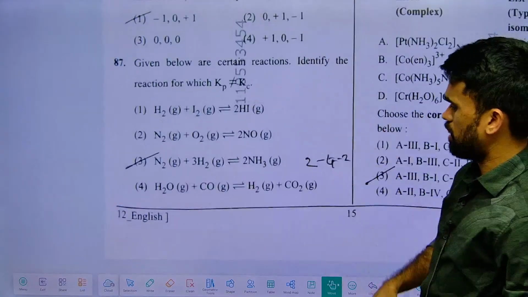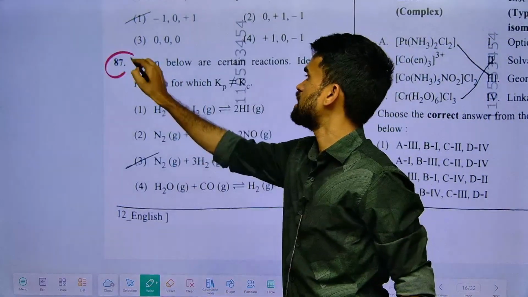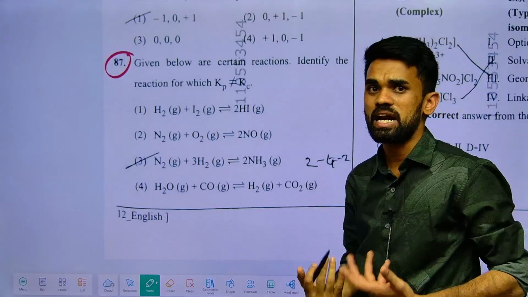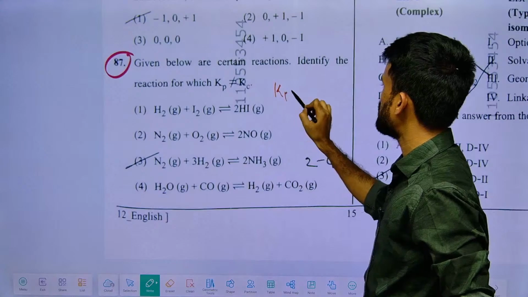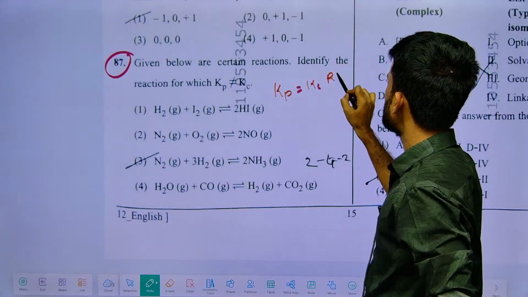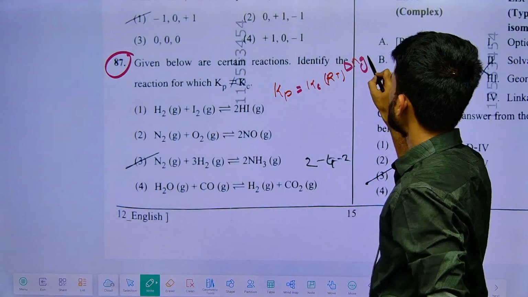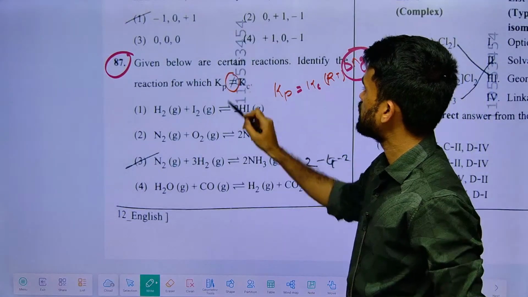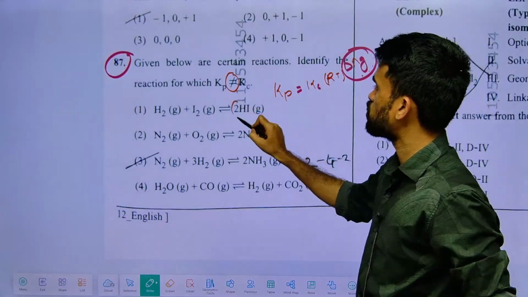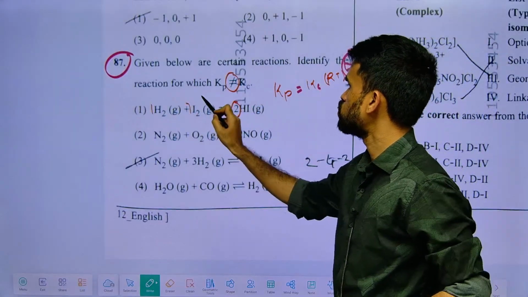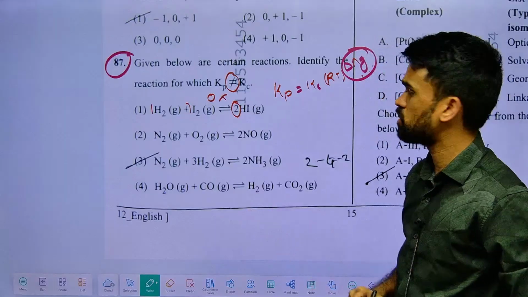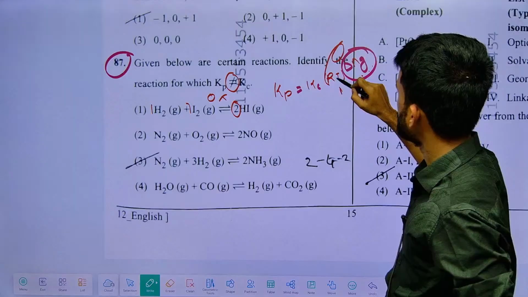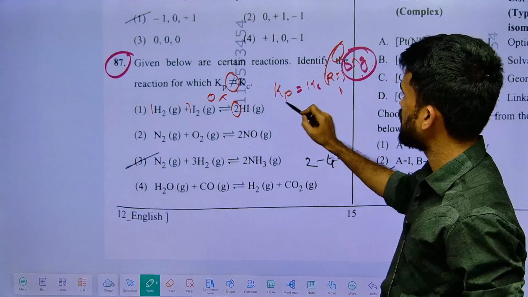Here again, Kp Kc relation, very simple now. Without this, we cannot even start the equilibrium chapter. So what is that? Kp equals Kc into RT power delta ng. So delta ng value you check here. So they are saying they should not be equal. Delta ng means gaseous products minus reactants, 1 1. So 2 minus 2, 0. So delta ng is 0 here. This term is 0 now. This complete term becomes 1. Something power 0 is 1 now. So Kp Kc are equal here.